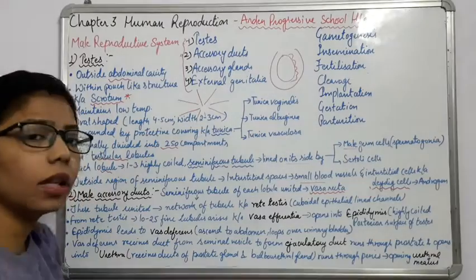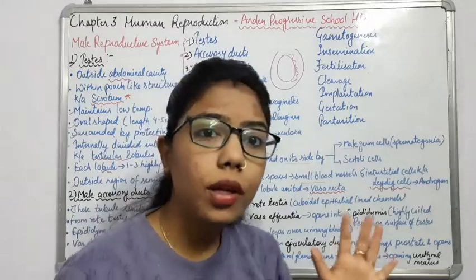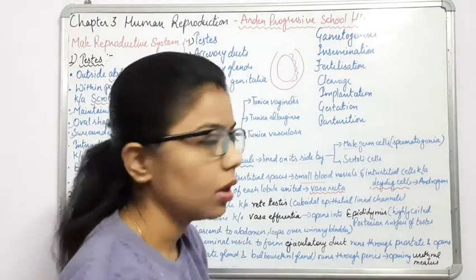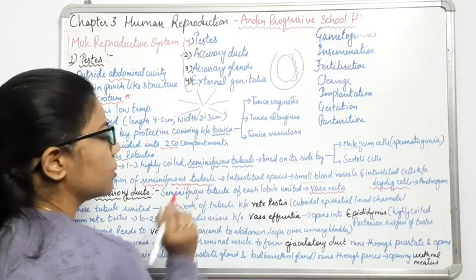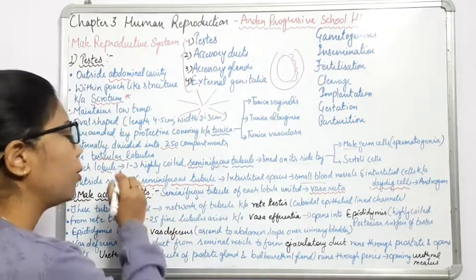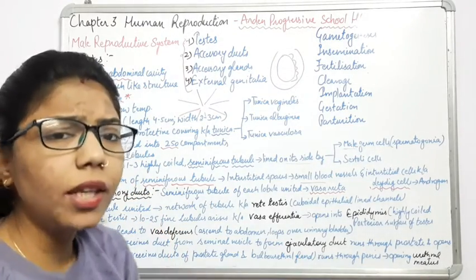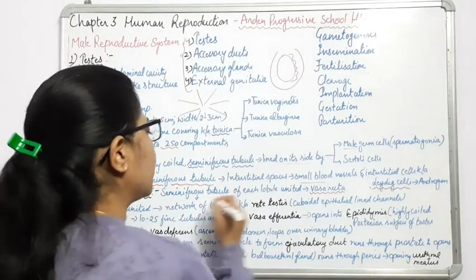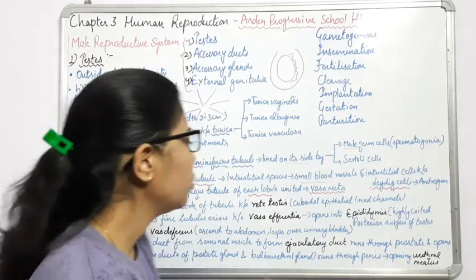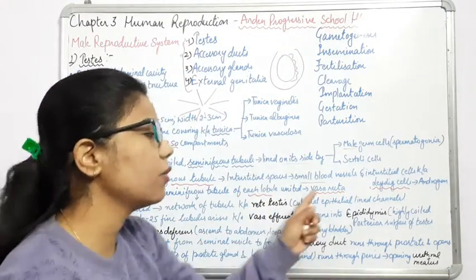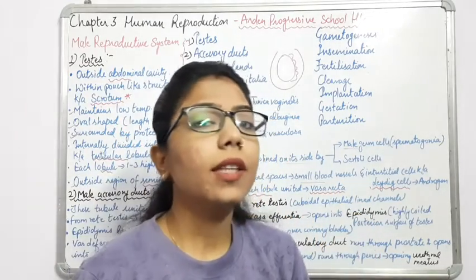We will start with the different types, and here the question is how you know about the steps. Here we will understand that the seminiferous tubules have been formed, right? These seminiferous tubules, which are in very coiled form, will get united to form a single tube, which is known as the vasa recta. This vasa recta is the same term we know in the excretory system also.